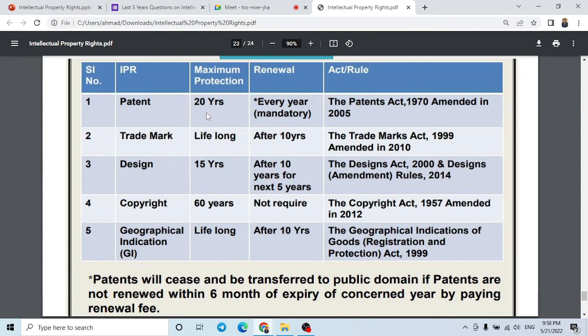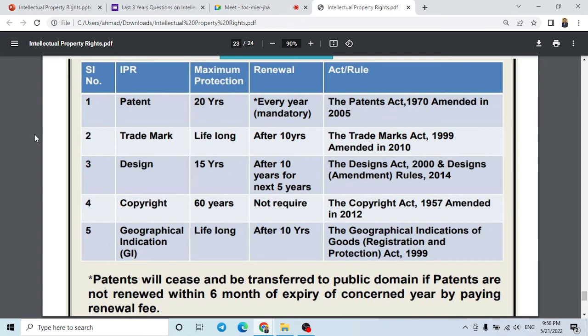So patent is for 20 years, but it is mandatory that you renew it every year. So in the first year you have patented it for 1 year. Then again next year you have to patent it for another 1 year. Then again another 1 year. So the maximum time you can go is 20 years, and it is dealt with by the Patent Act. It was made in 1970, but it was amended in 2005. Next comes trademark.